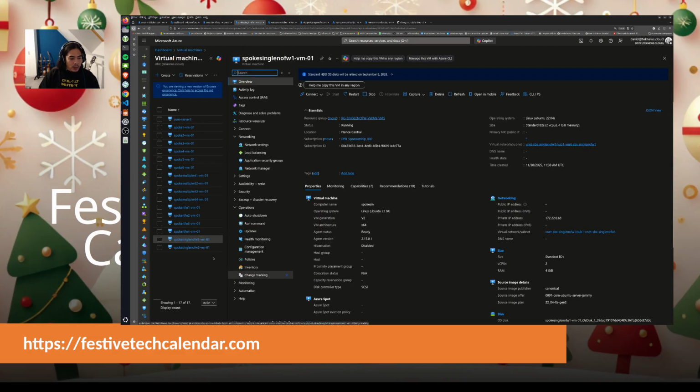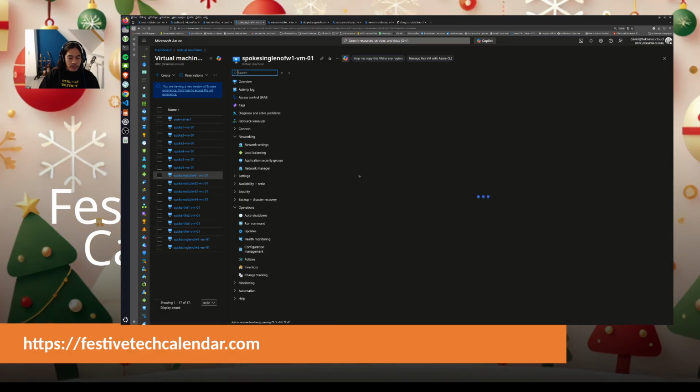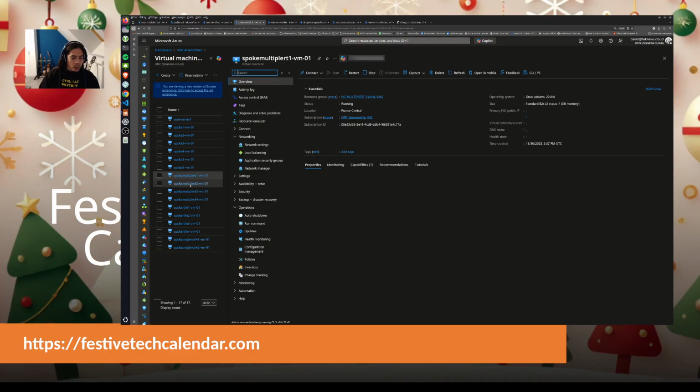If I go here, the virtual machine called multiple, let's check this one. So remember, VM in spoke 1 is probably the first blue spoke, and VM in spoke 2 is probably the second blue spoke, and 3 and 4 are the yellow spokes.